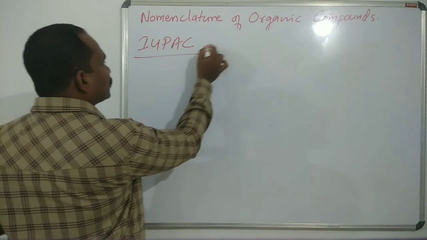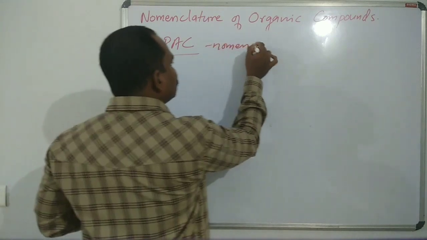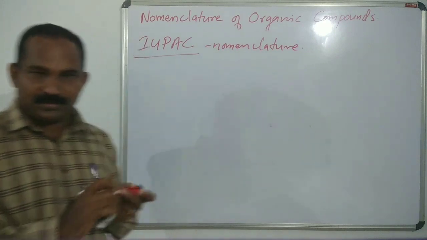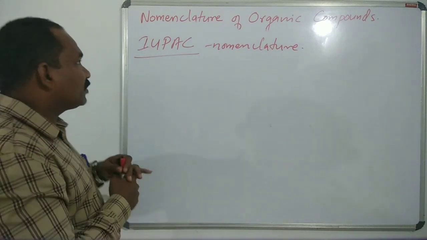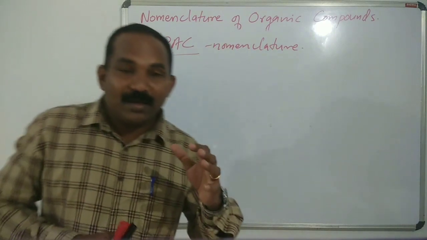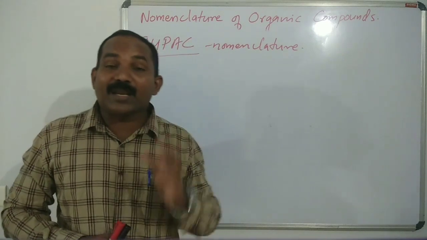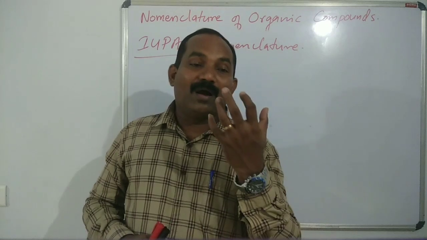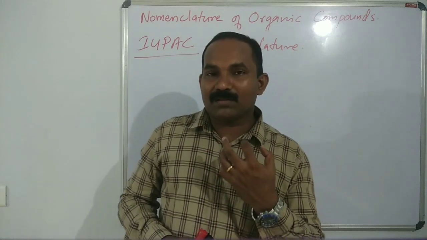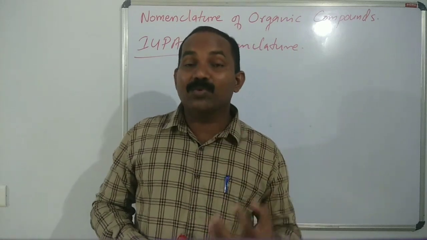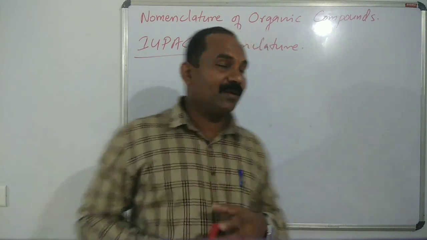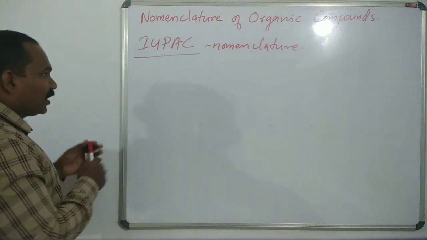IUPAC nomenclature means the International Union of Pure and Applied Chemistry proposed certain rules. It is systematic and scientific, that's why it is IUPAC nomenclature.